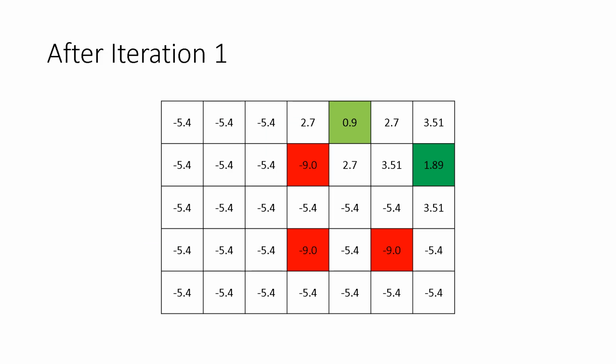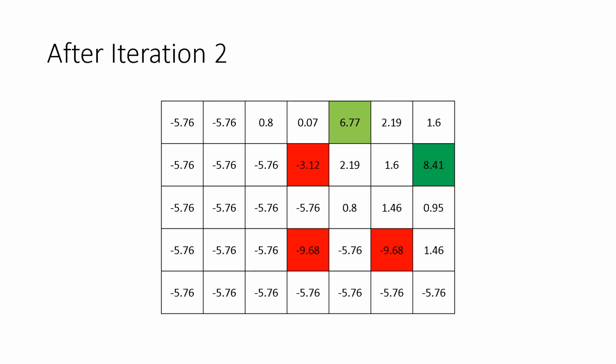This is what we get if we do this exact calculation for every single square for one iteration. This is what we get after we do value iteration again. We calculated this by using the first iteration as the previous iteration in the formula. As you can see, our values are starting to expand. The 0.8 used to be a -5.4 in the previous iteration. These are the values we get after the third iteration. The values are still expanding, which means that our value function hasn't converged yet.